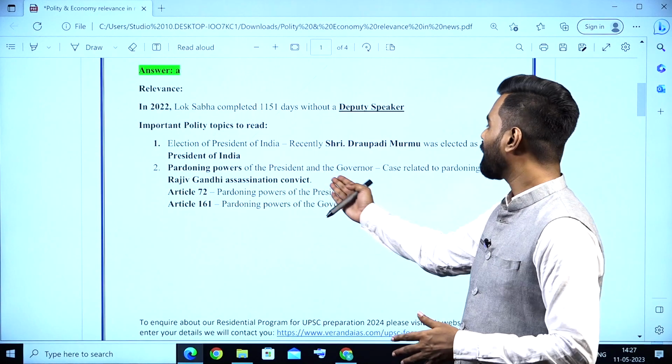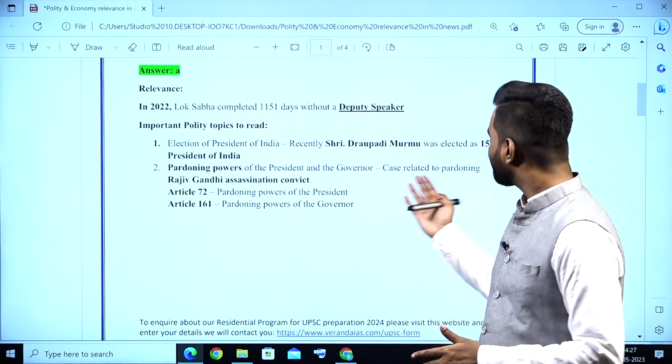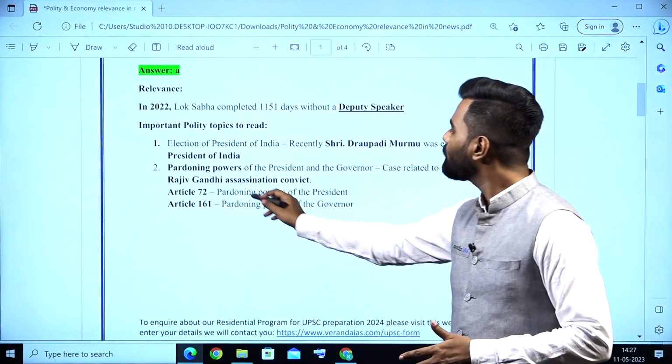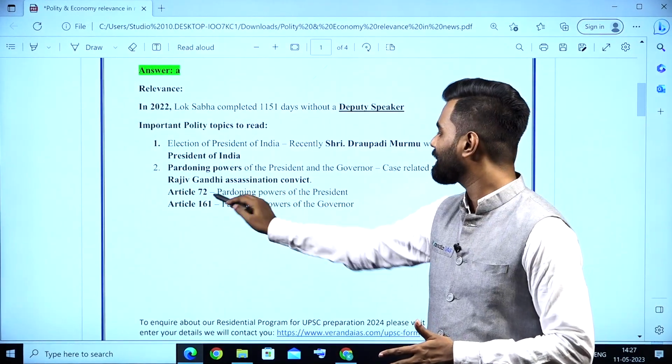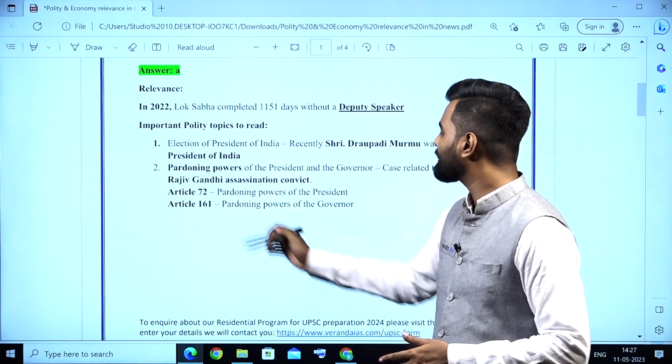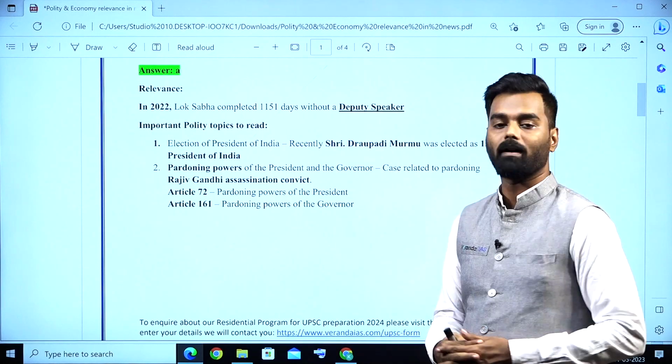Then the pardoning powers of the President and the Governor. The case is related to pardoning a Rajiv Gandhi assassination convict. In this, you have to read about Article 72, which gives the pardoning powers of the President, and also about Article 161, which gives the pardoning powers of the Governor.